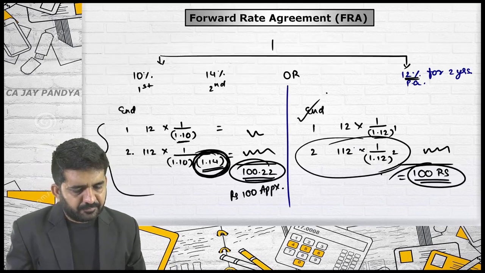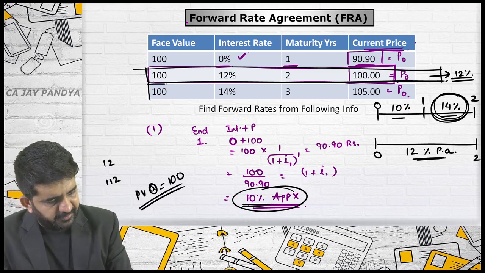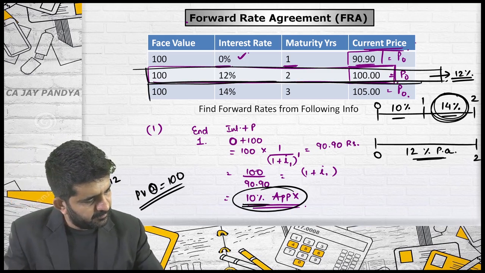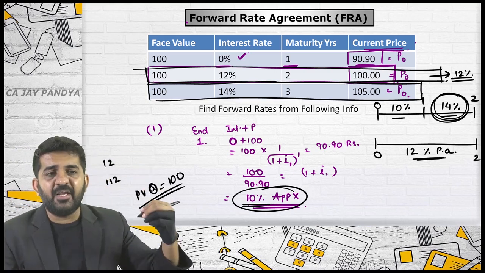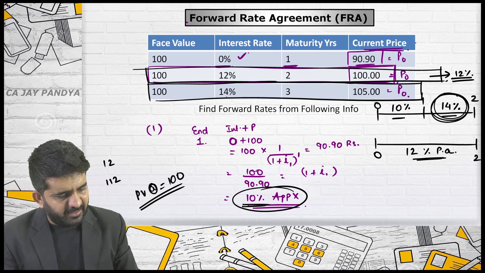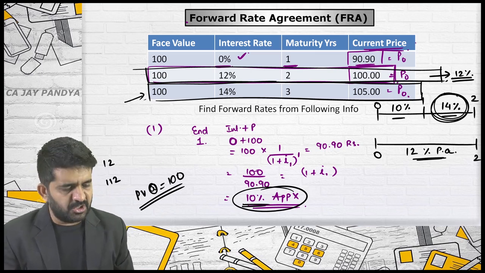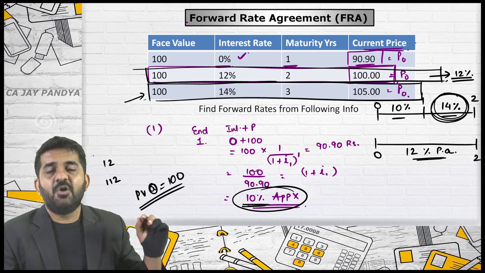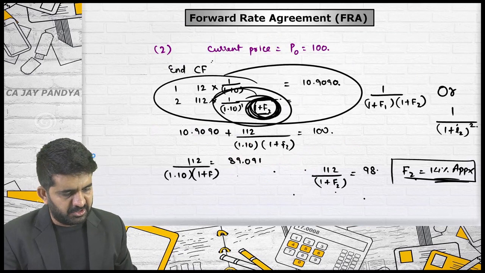Is it alright? Let me find out the third year's rate first. Try to concentrate. I am drafting it in a somewhat lengthy manner, but try to understand. If I am going to invest in this type of debentures, what I will be getting is 14 rupees for first 3 years and 100 rupees after 3 years.